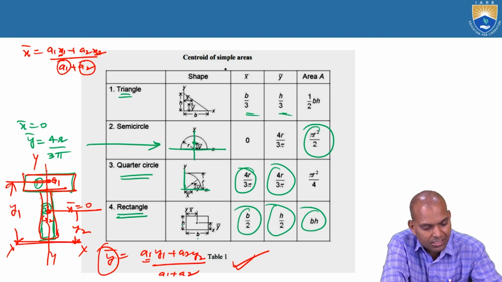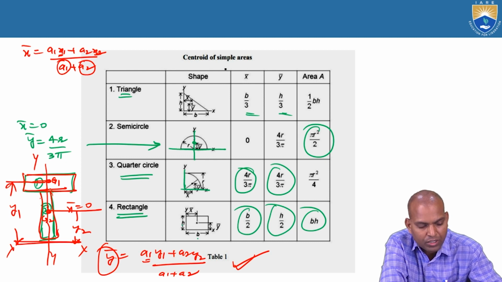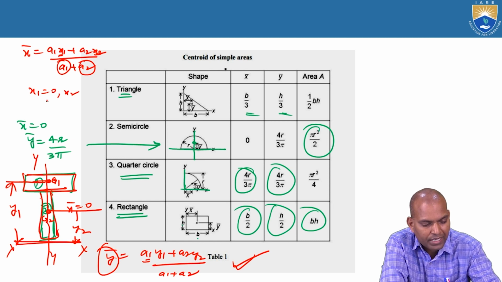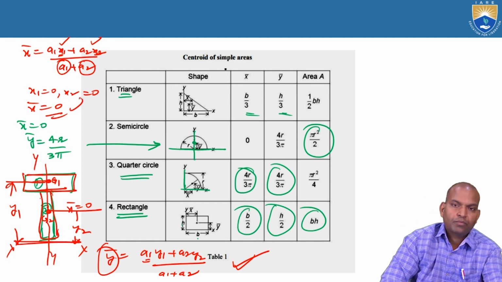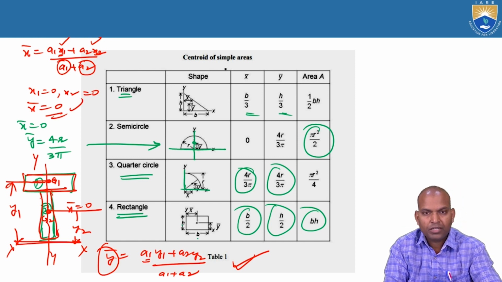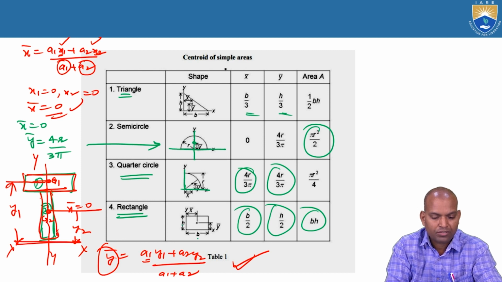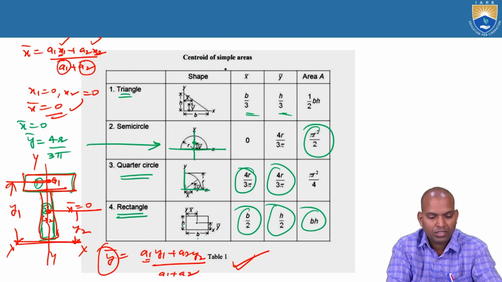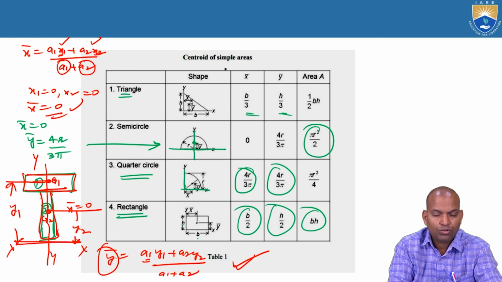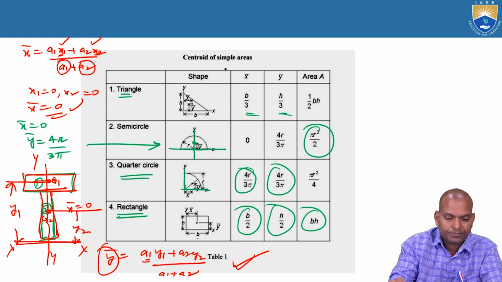Here the reference axis is YY for this T section. So what about G1 and G2? The YY axis passes through G1, so x1 equals 0. And what about x2? The YY axis also passes through G2, so x2 equals 0. Substituting x1 and x2 as zeros, bar x becomes 0. So bar x equals 0 and bar y equals (a1 y1 plus a2 y2) by (a1 plus a2). Thus we substitute the areas and the distances x1, x2 and y1, y2, and then we can locate the centroid of the section.